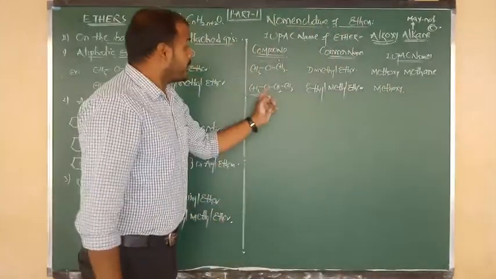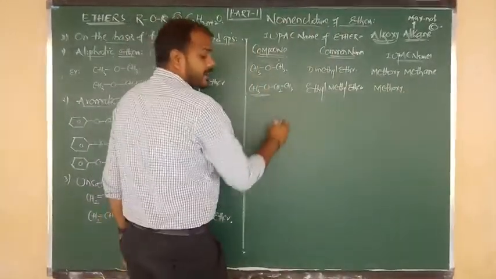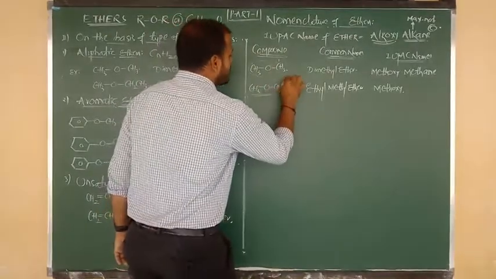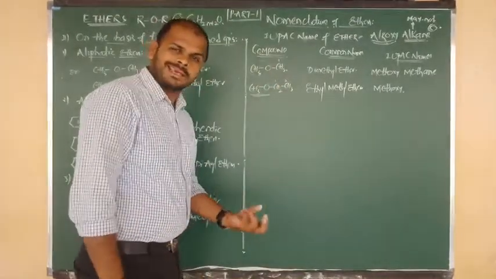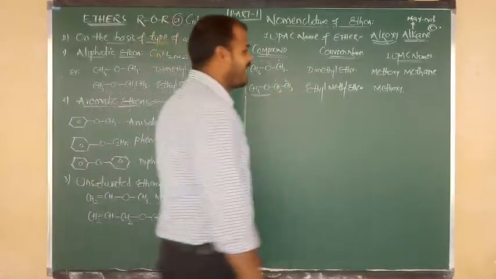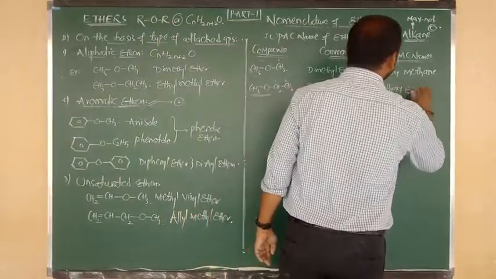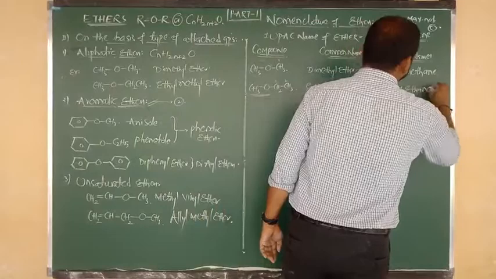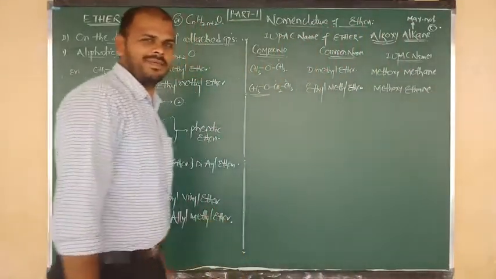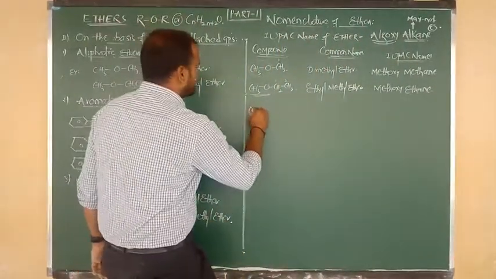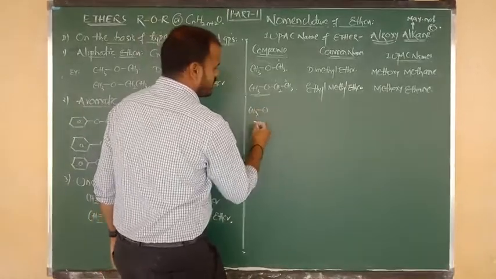लिखे? Remaining, consider the root word बेटा. How many carbons are here? 2 carbons are there. Carbon number 1, carbon number 2. 2 carbon means eth and single bond is nothing but ane. So simply how do we say that? Methoxyethane. Methoxyethane. Good बेटा.